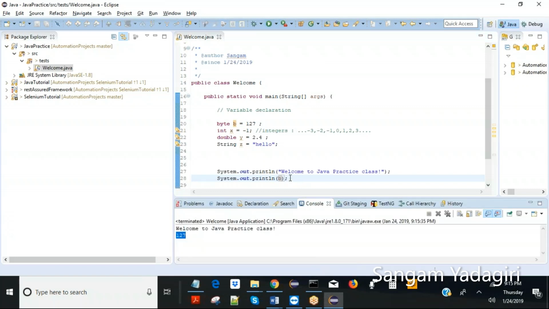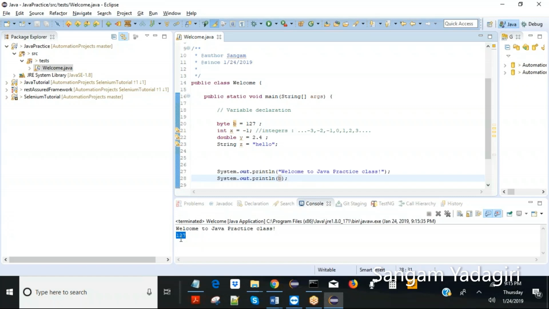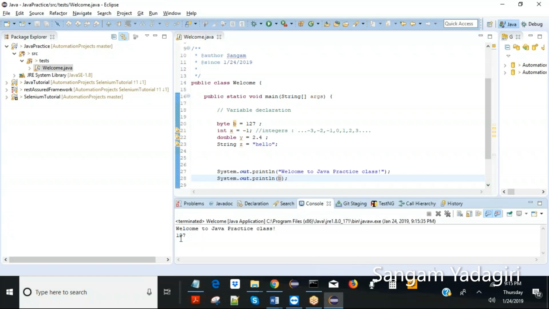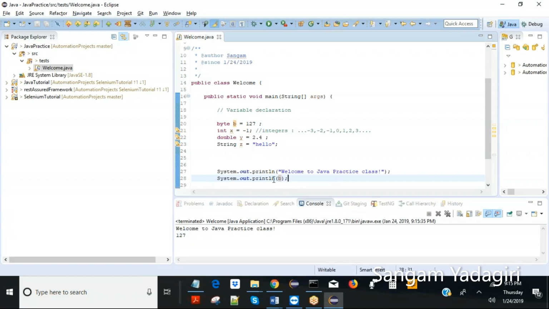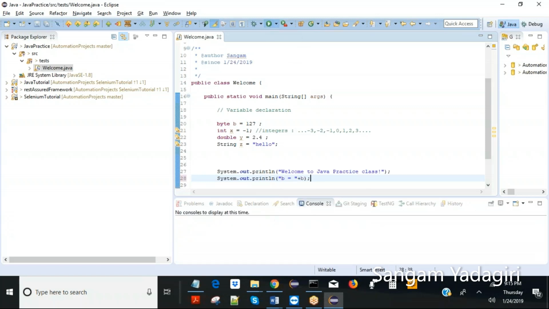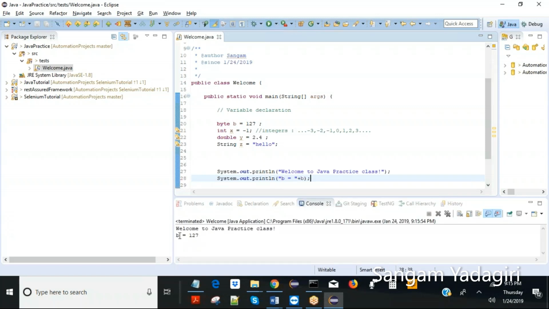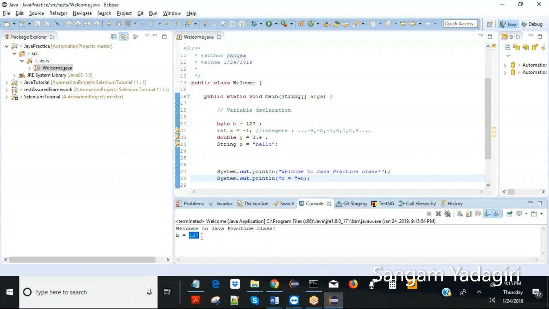Now why didn't I do this? Because if I just print 127, you don't know what this 127 is for, right? So what I did was I explicitly put the variable name and its value. This will be explicit so that whoever is looking at your code would know it is the value of b.